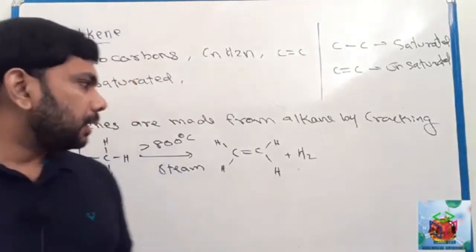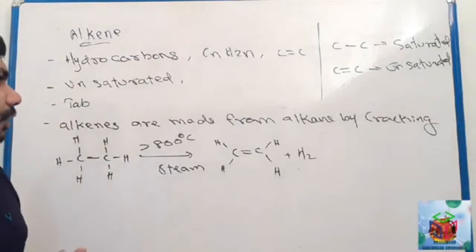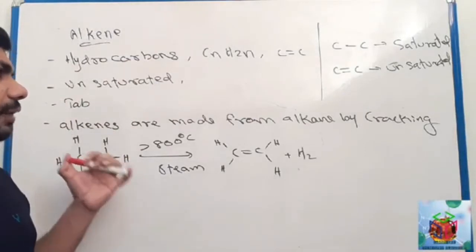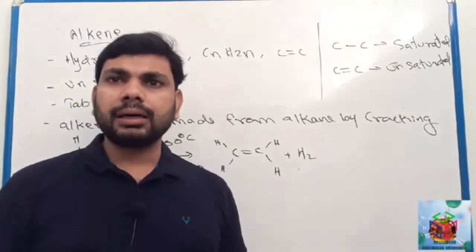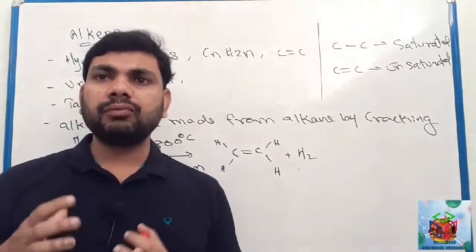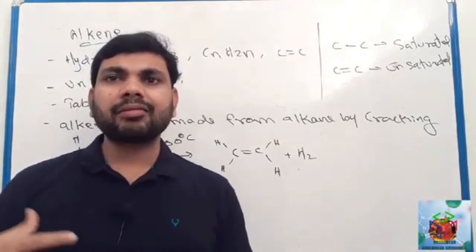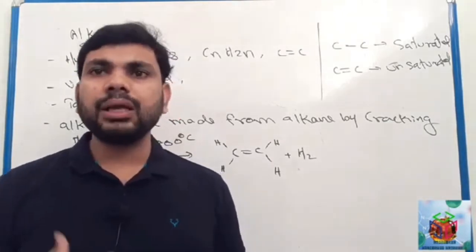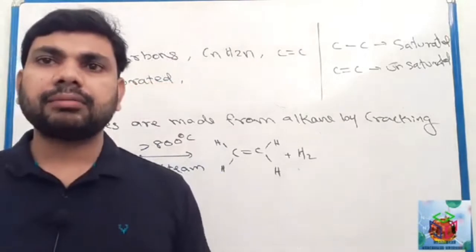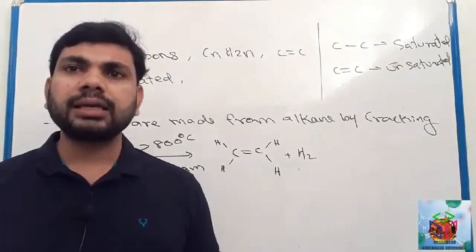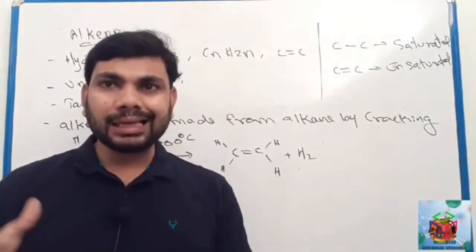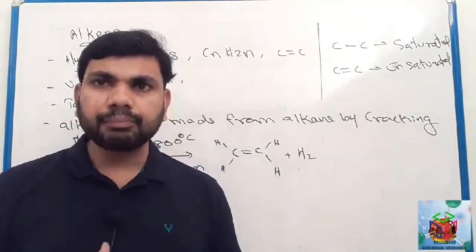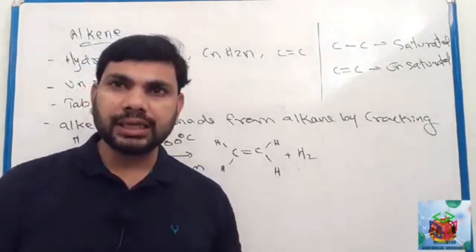Next, we can see the way of making alkene. Generally we obtain alkene by cracking of alkane. We learned cracking already. During cracking, alkane will change to alkene.